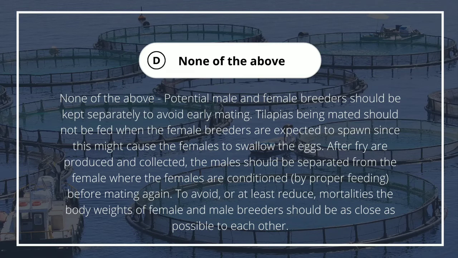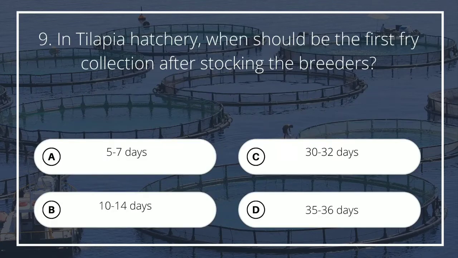None of the above. Potential male and female breeders should be kept separately to avoid early mating. Tilapias being mated should not be fed when the female breeders are expected to spawn, since this might cause the females to swallow the eggs. After fry are produced and collected, the males should be separated from the female where the females are conditioned, by proper feeding, before mating again. To avoid, or at least reduce, mortalities, the body weights of female and male breeders should be as close as possible to each other.